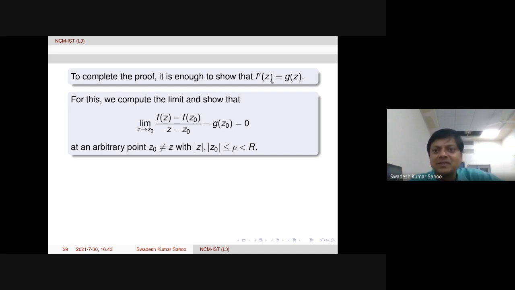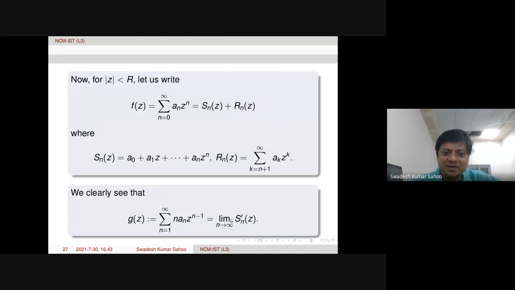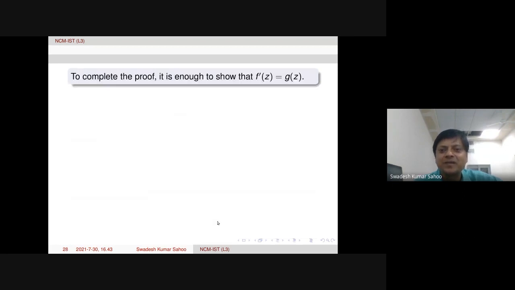That means f is differentiable in mod z less than r, which means it is analytic there. And term by term differentiation is possible already; it will follow automatically because of the previous statement, once you prove this.